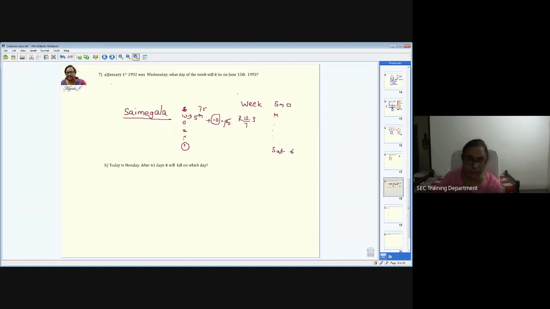So for every calculation, we are going to divide by 7 only. And whatever is left over, we call that the odd days. So in this case, the number of odd days is 3. Considering the starting day as 0, the 3 means Thursday, Friday, Saturday. So it's going to be Saturday.